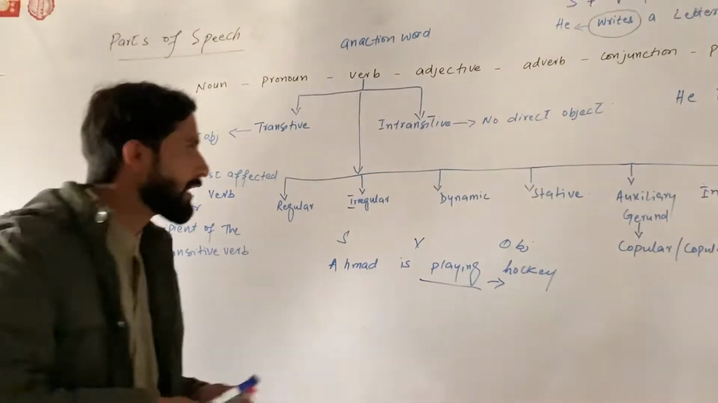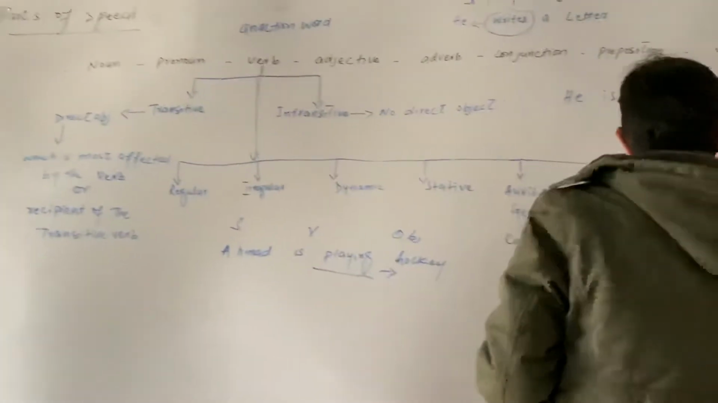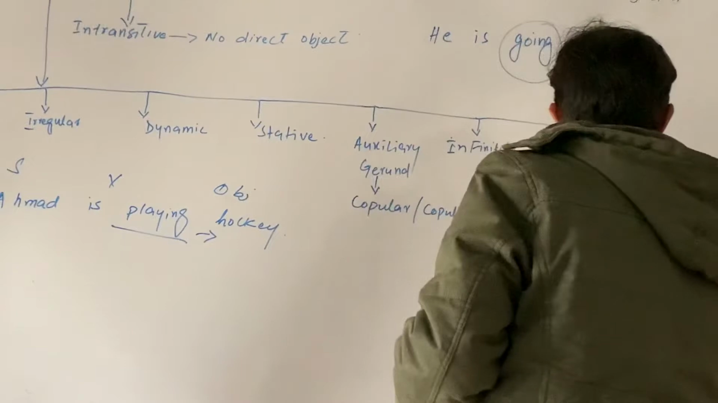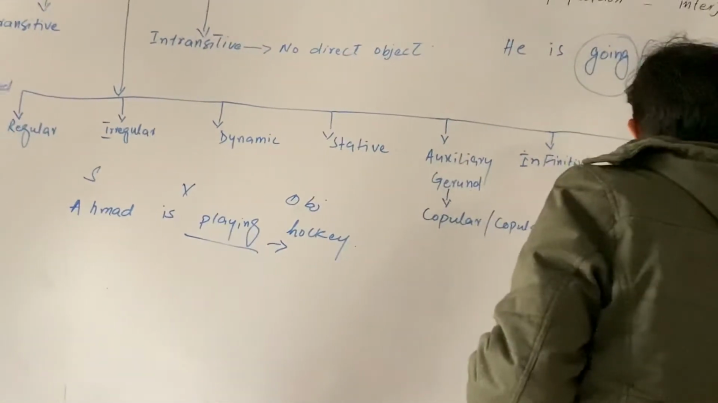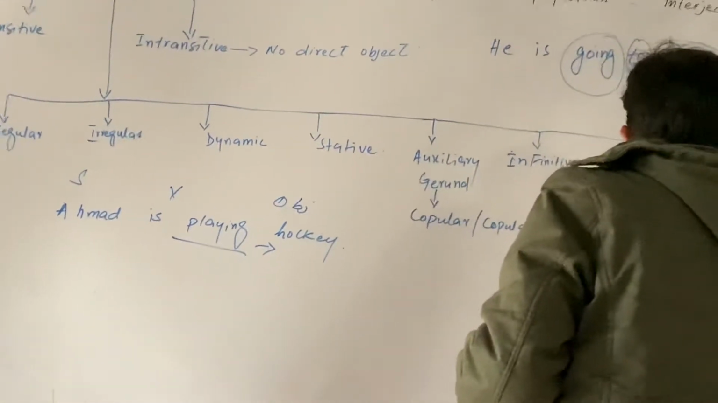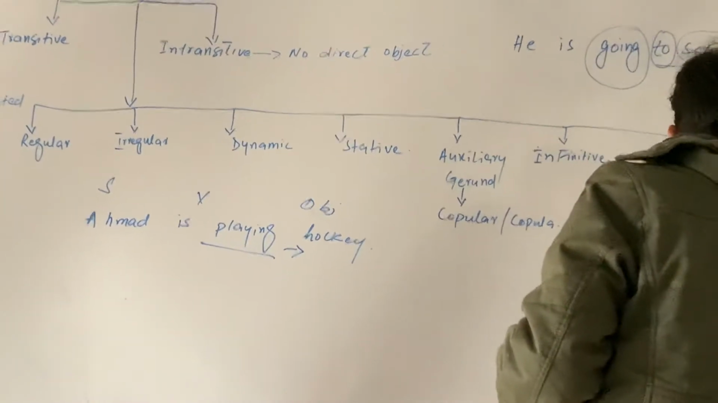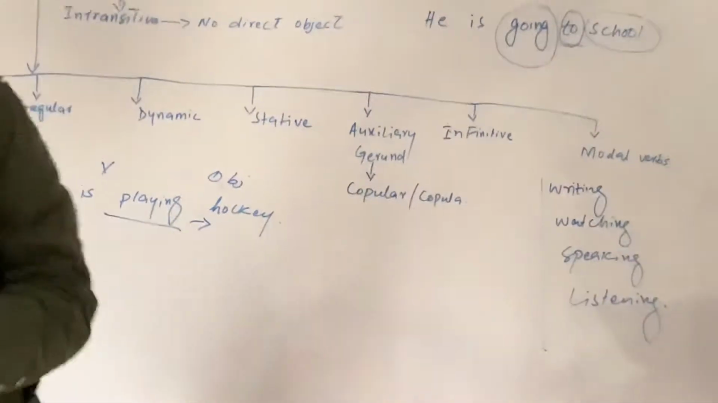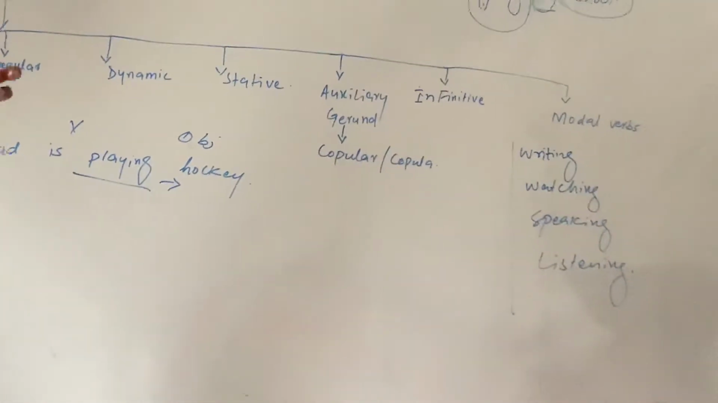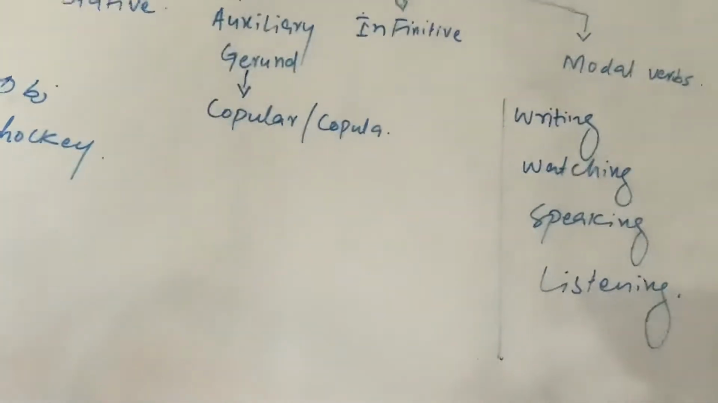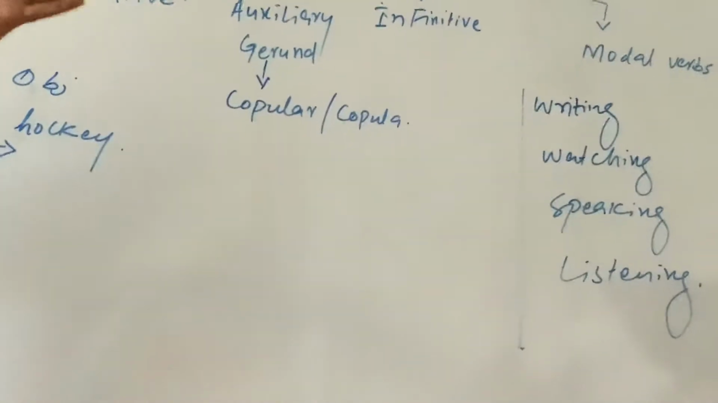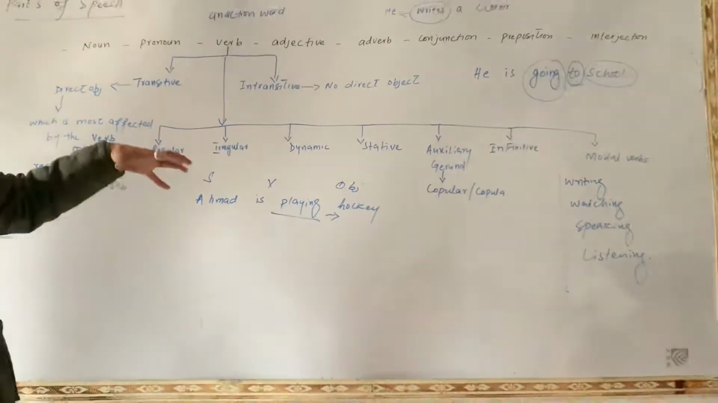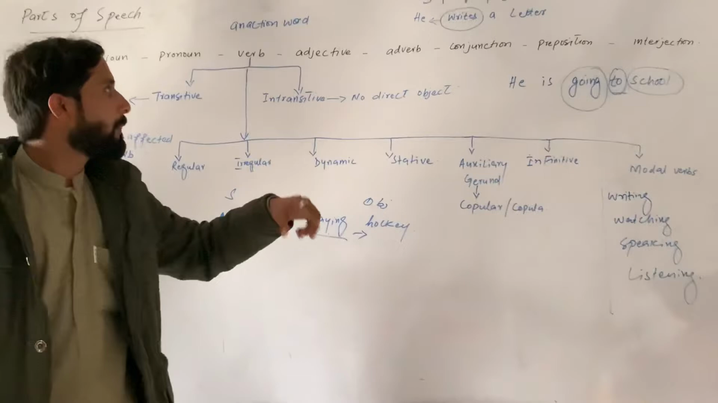All these words I have uttered, like writing, watching, speaking, listening, all these words are verbs. Why? Because they show some action. They are describing something that is occurring at the moment. That is why we call it a verb.